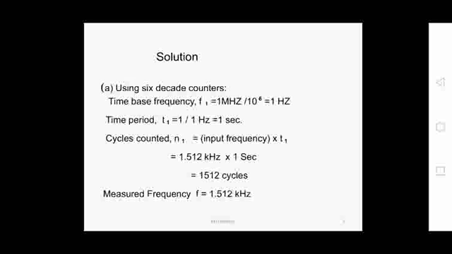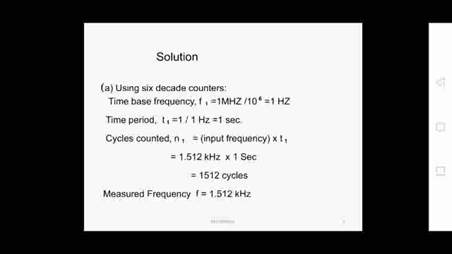The time base frequency using these 6 decade counters will be 1 megahertz by 10 to the power of 6, because we are dividing by 10, 10, 10 like that for 6 decades. So 1 megahertz by 10 to the power of 6 is equal to 1 hertz.